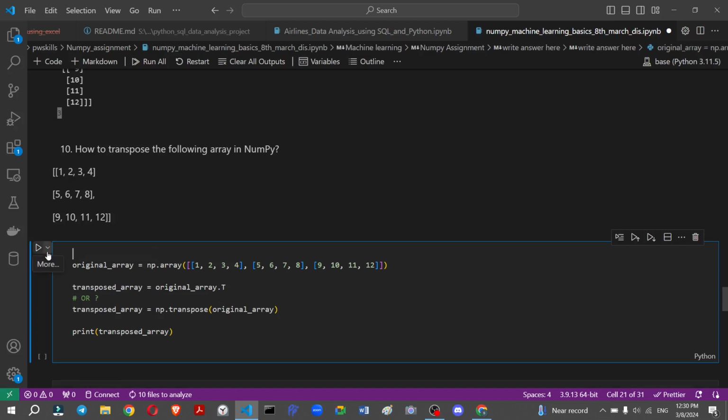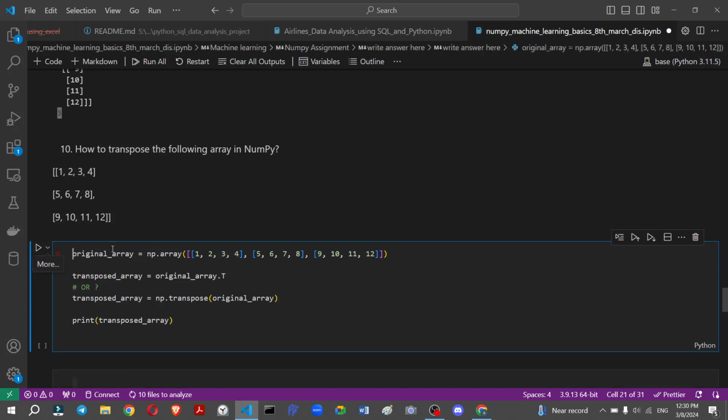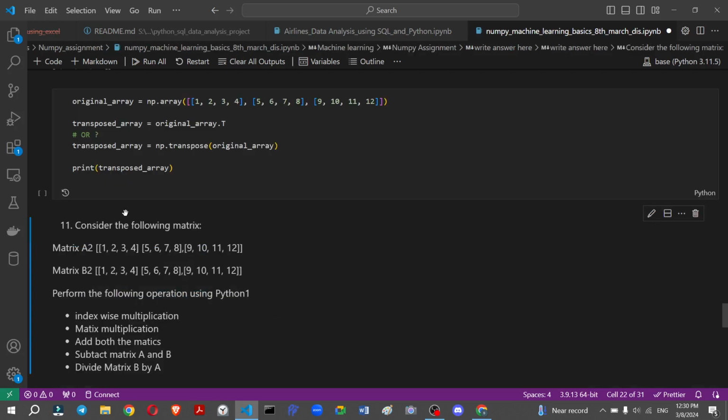This is our original array, and I go for array.T, so it transposes the array. And the next is np.transpose. Both are the same, you choose whatever you want for your dataset. Just enter and the answer will look like the transpose of the array.